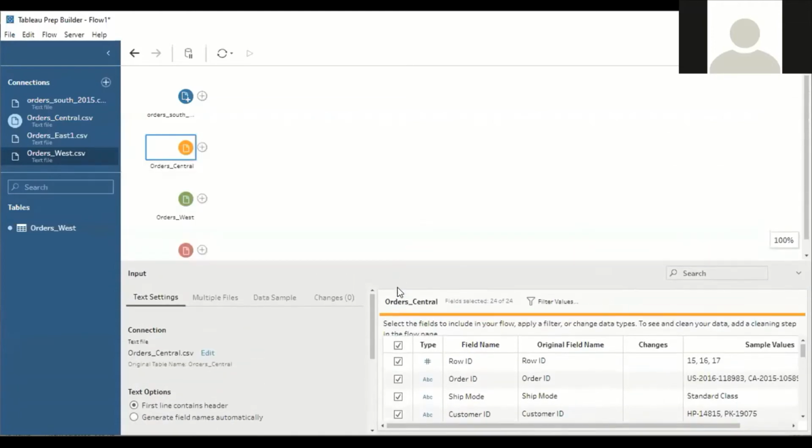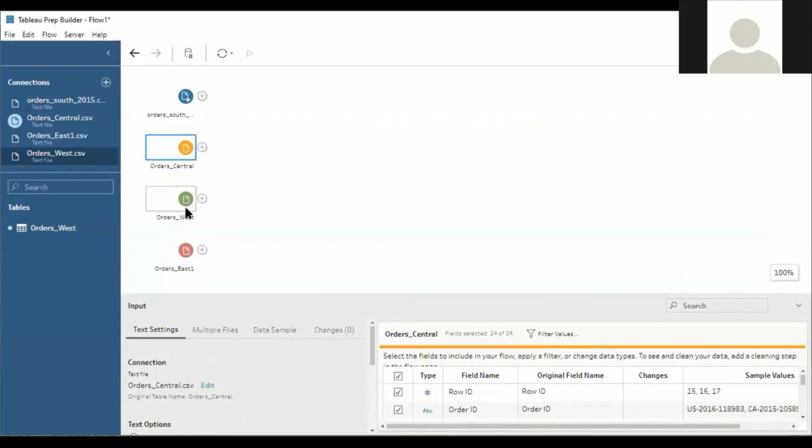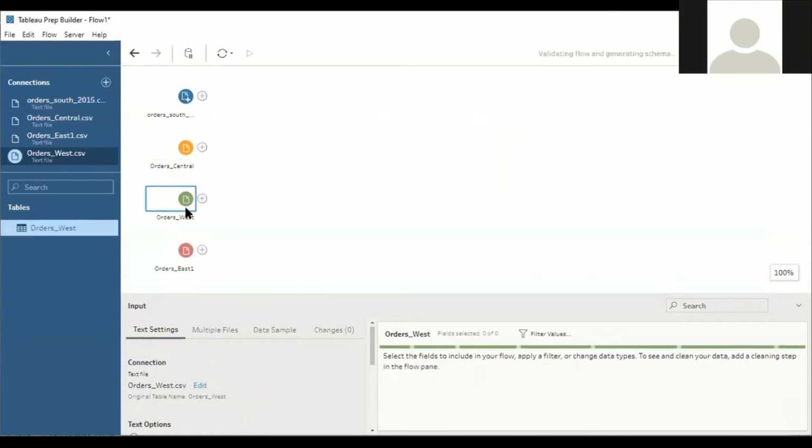Similarly, let us have a look at order west now. Understood? In the order west, let us have a look.